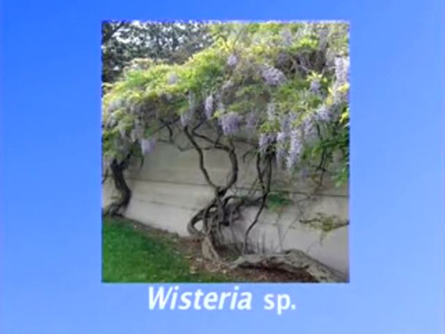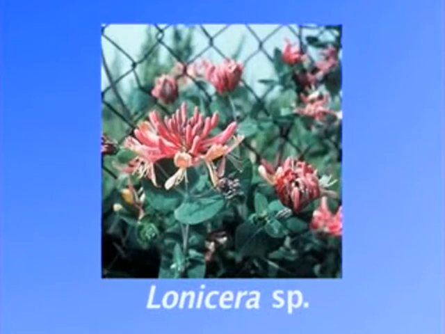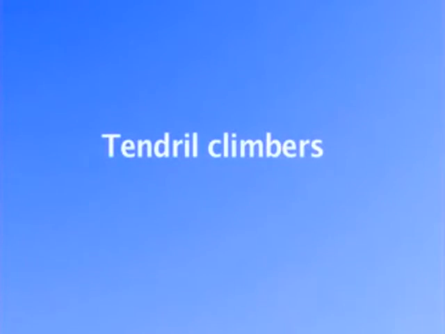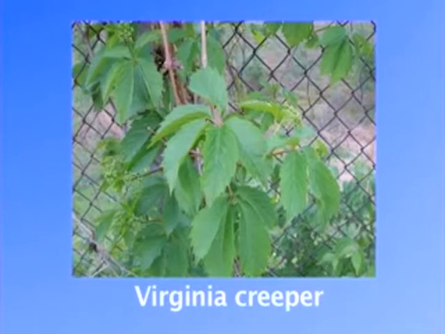They twine around the support using stems, branches and petioles which coil themselves around the support. The best examples are presented by Wisteria and Lonicera. The second type of lianas are the tendril climbers. They usually spread by means of modified stems, leaves or leaflets called tendrils, which form spring-like coils around the support.